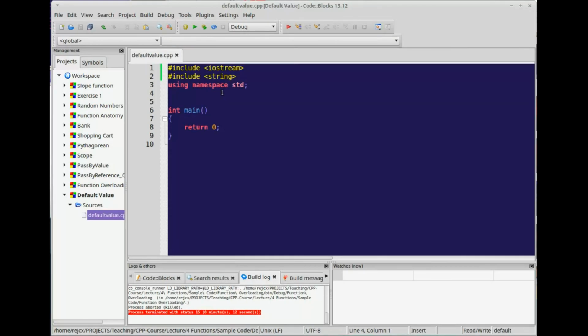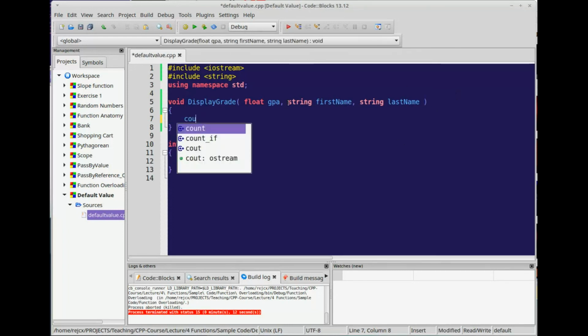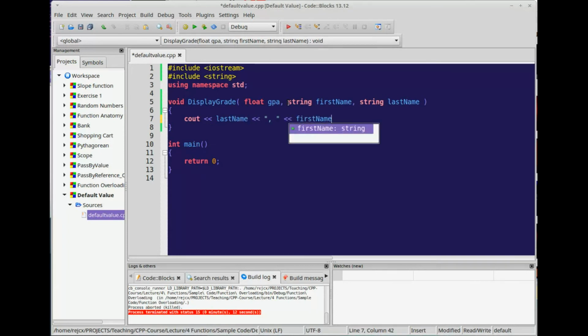Now for default arguments, let's, for example, maybe have a function called display grade, and we set, let's say, a GPA, and then we'll have string first name and string last name. So then the user can easily output a nice last name, first name, and then the GPA.